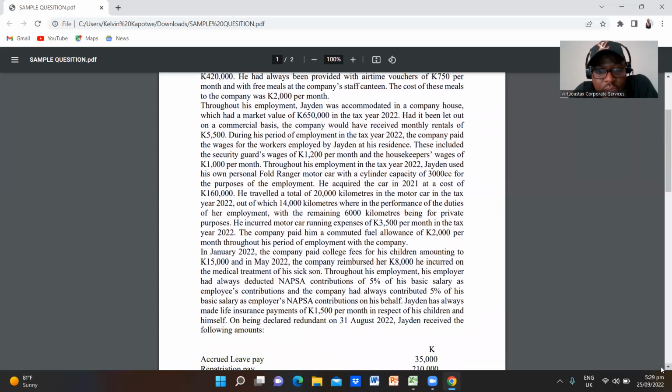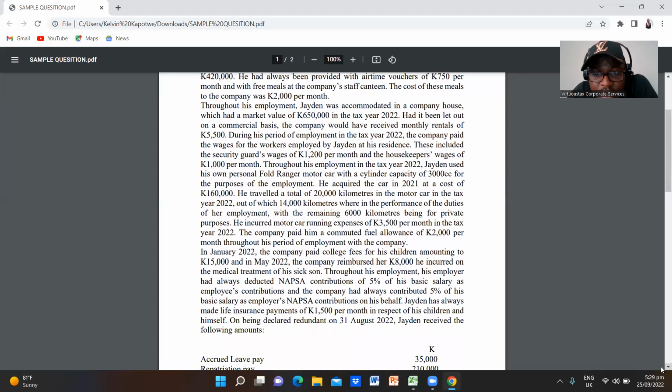All right, so in January 2022, the company paid college fees for his children amounting to 15,000 kwacha. In May 2022, the company reimbursed him 8,000 kwacha he incurred on the medical treatment of his sick son.